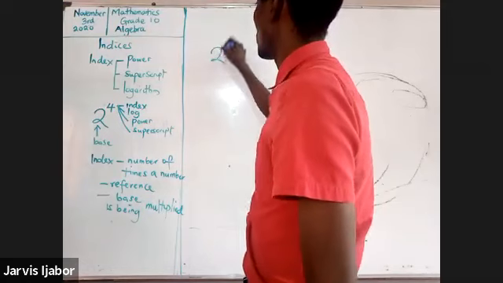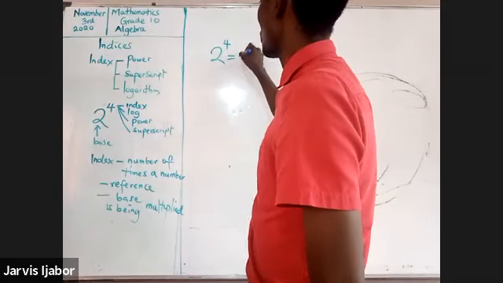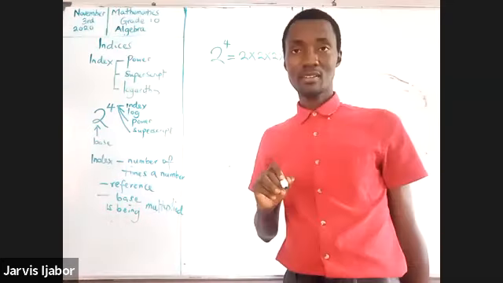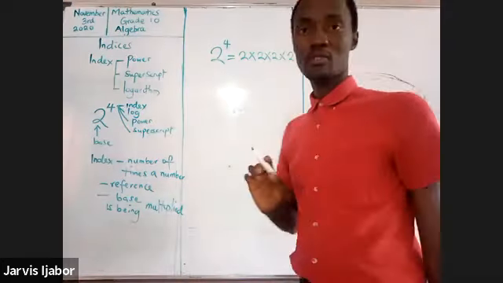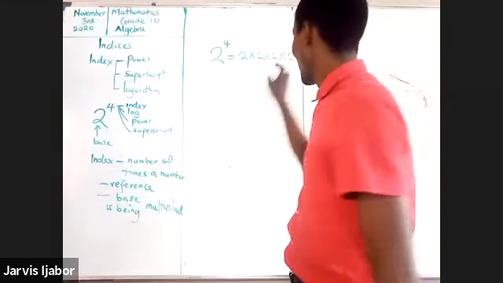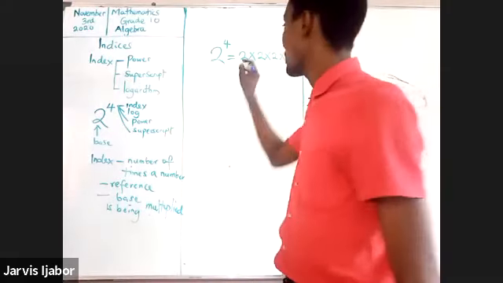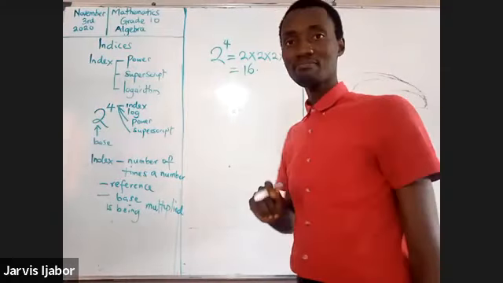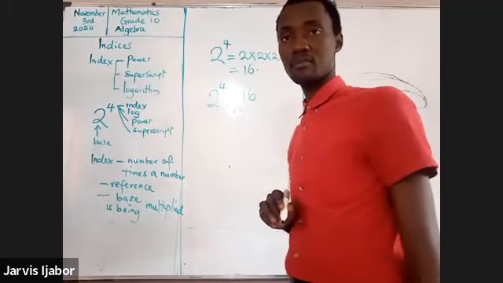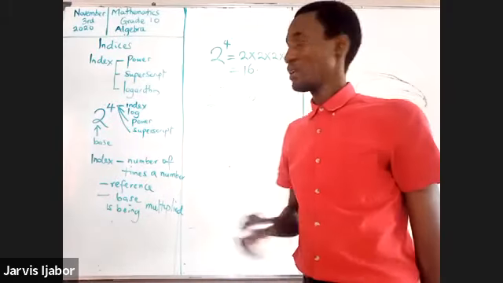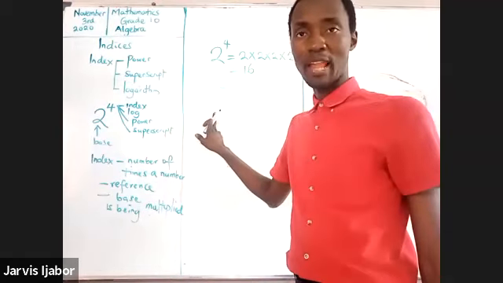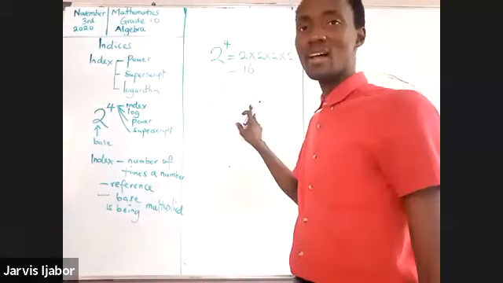So if I say 2 to the power of 4, what this means is that 2 is multiplied 4 times. So 2 times 2 is 4. 4 times 2 is 8. 8 times 2 is 16. So this means that 2 raised to the power of 4 will be equal to 16. The power 4 talks about how many times 2 is being multiplied, giving you the number 16.